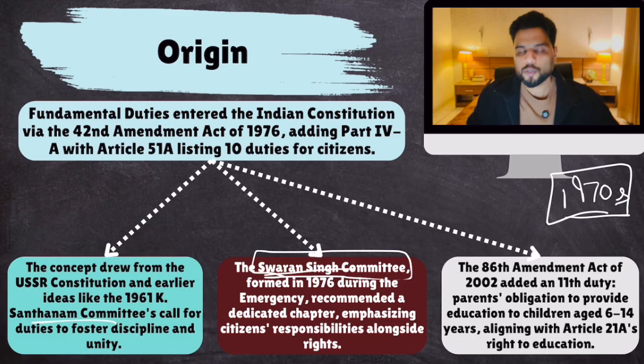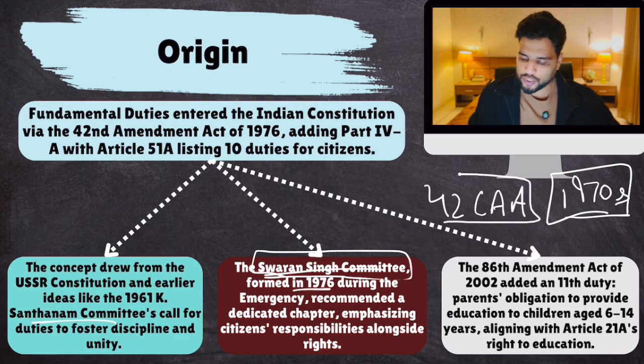This committee gave its recommendations in 1976, and they gave a set of fundamental duties. Most of those duties were accepted by the ruling government of the day, and the 42nd Constitutional Amendment Act was passed to introduce this chapter.